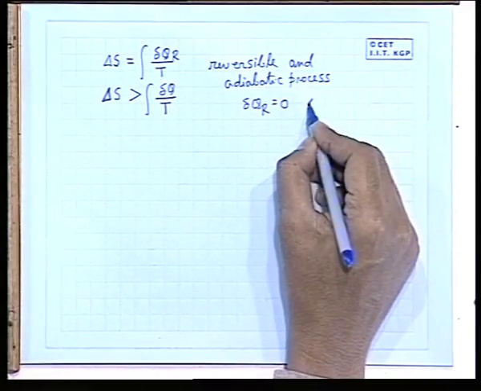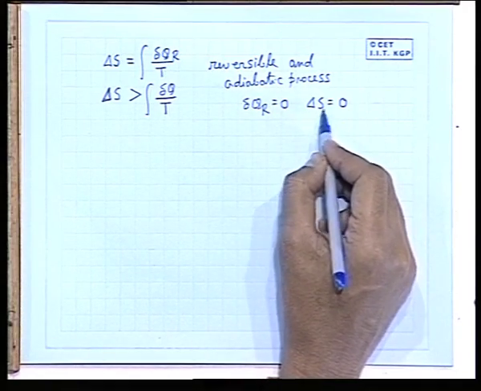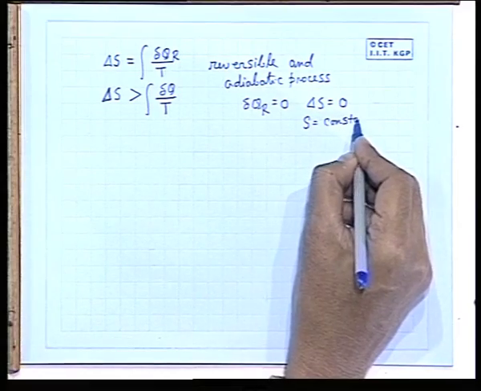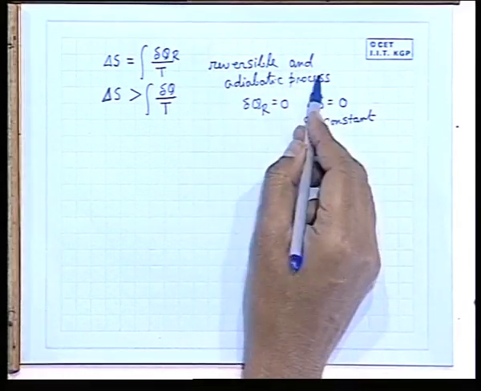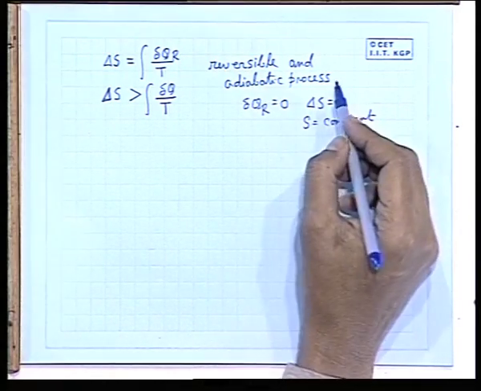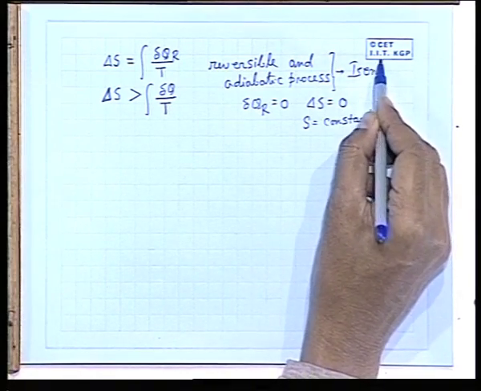So, delta S becomes 0. For a reversible and adiabatic process delta S is equal to 0, which gives S is constant. This tells us that in a reversible adiabatic process entropy remains constant. That is why a reversible adiabatic process is known as an isentropic process.